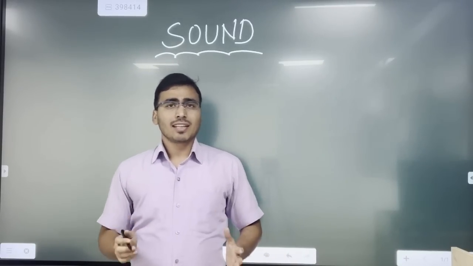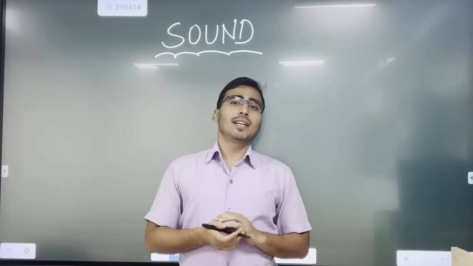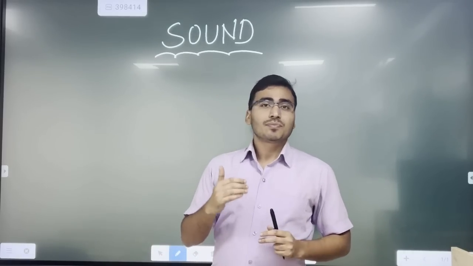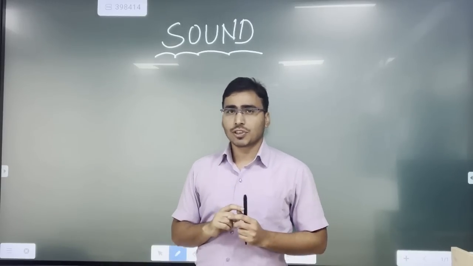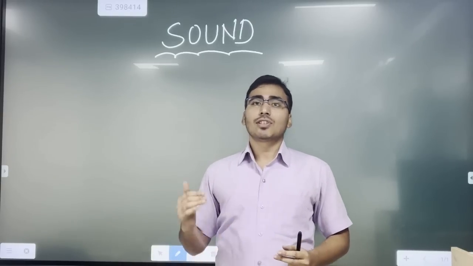If we want to define this term sound, we can say that sound is basically a form of energy that creates a sensation of hearing to our ears. This is one definition. A second definition may be: sound is a form of energy that travels in the form of wave.